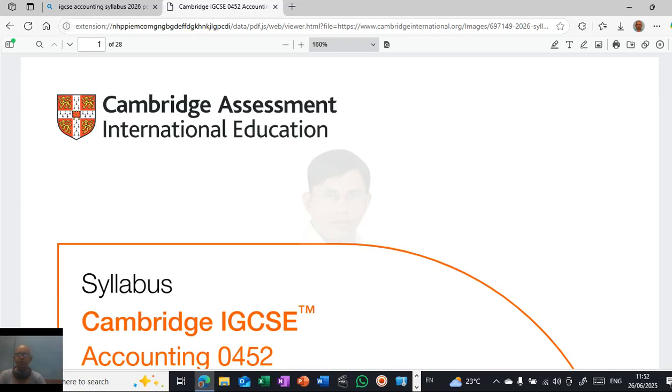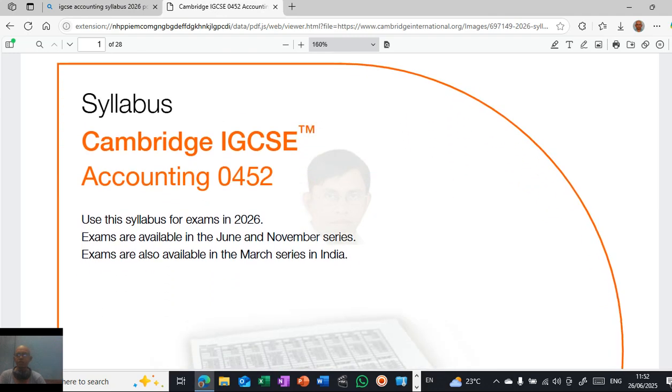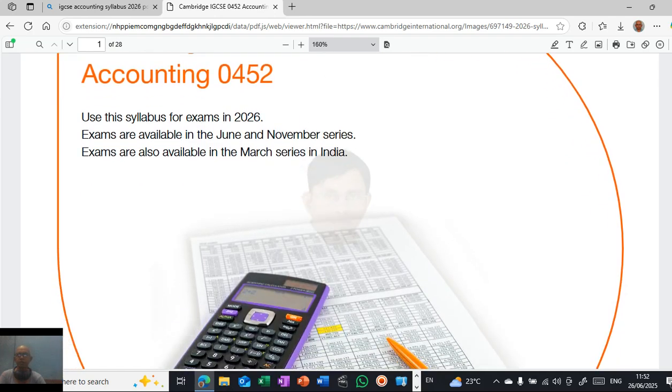So, Cambridge syllabus, Cambridge IGCSE Accounting 452. Let's discuss, dear friends, the Cambridge accounting syllabus to be used for exams in 2026. Exams are available in June and November series. Exams are also available in the March series in India. Okay, so specifically only in India is the March series available.